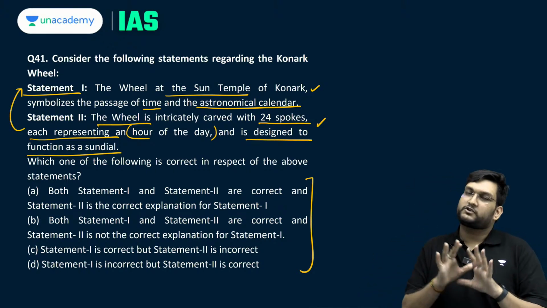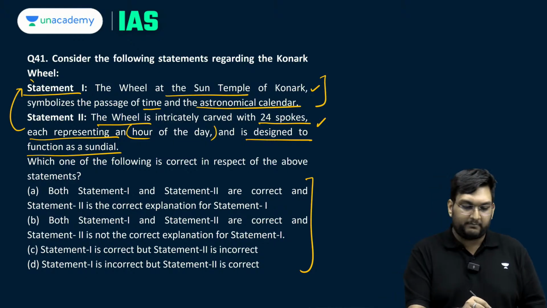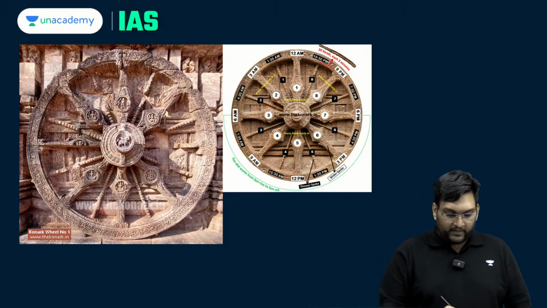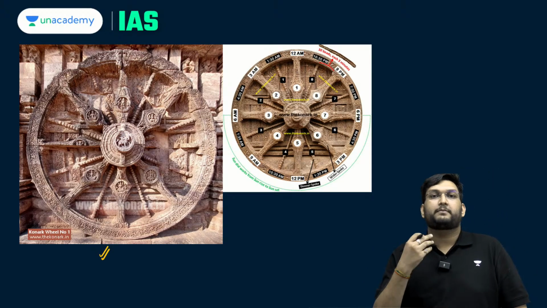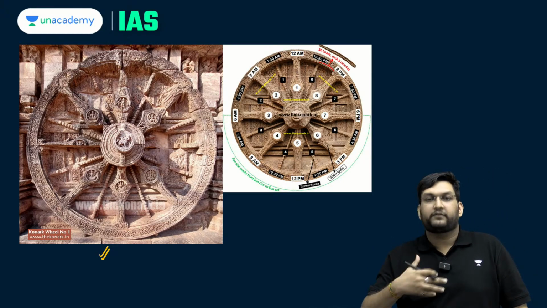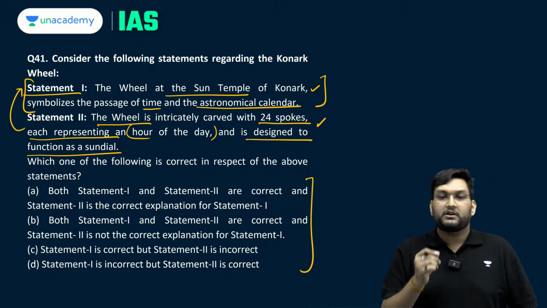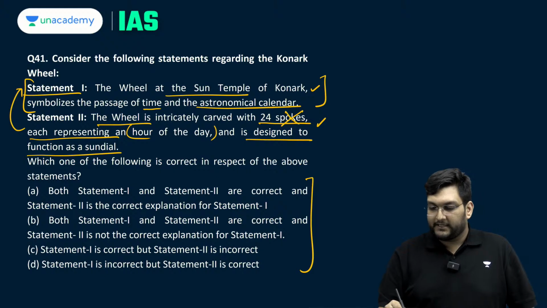Now, the first one is totally correct because the Sun Temple in Konark, all the wheels represent, and you can see it here, these wheels actually represent a certain idea of time. But the second statement has a problem. It is not 24 spokes, it is 24 wheels.